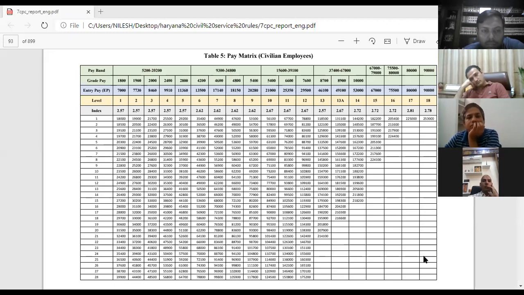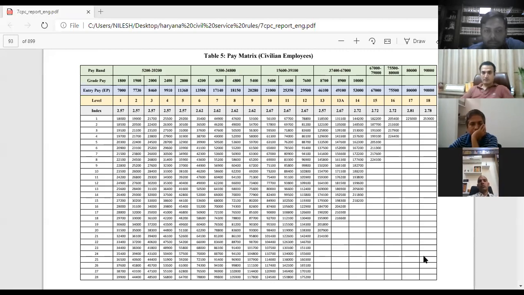But what has happened, because pay commissions come after 10 years, the entry pay level at every end has been changed by the respective governments. The central government, while taking into consideration the recommendations of pay committee at the time of fixation of pay scales in 2006, granted entry pay to their employee. Entry pay means the minimum pay, which will be basic pay, which will be granted to their employee under a specific pay scale. So that is 7300. Now under the seventh pay, 7,000.